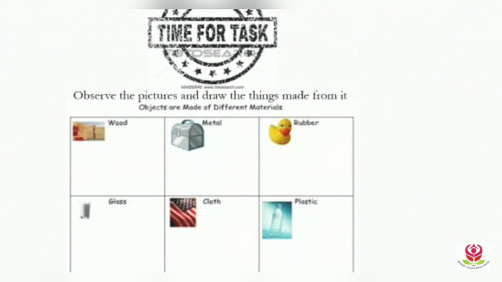So here today we have learned about natural resources and man-made resources and how they are interrelated with each other. Further, in the next class, we'll learn more about these natural and man-made resources or living and non-living things.